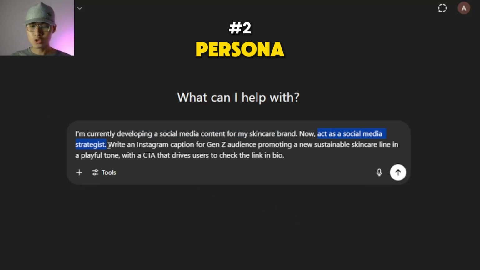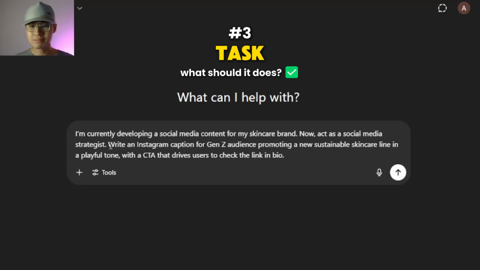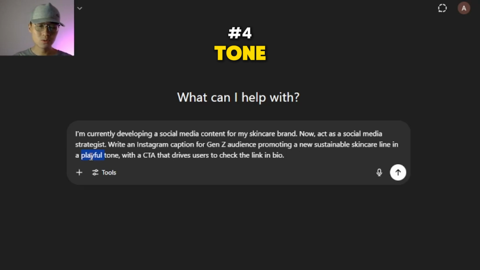And then we can jump into the core of this prompt, that is the task. It tells GPT what it should write or generate. So I asked my GPT to write an Instagram caption for a Gen Z audience promoting my skincare product. And then the tone, it should be casual, bold, friendly, or else. So in this prompt, I asked GPT to create a caption with a playful tone. And then you can add some additional examples to get the style that can effectively help you in getting the desired results. This one is optional, but it will be better if you add this section.